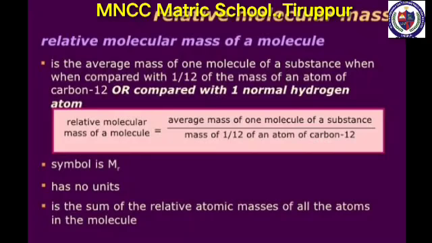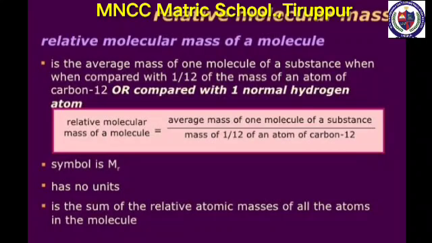So, the relative molecular mass of a molecule is equal to the average mass of one molecule of a substance divided by the mass of 1/12 of an atom of carbon-12. Its symbol is Mr and it has no units. It is the sum of the relative atomic masses of all the atoms in the molecule. Relative molecular mass, RMM. As molecules are made of atoms, they also have their own mass.